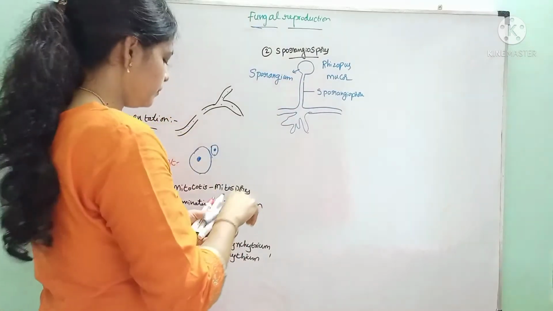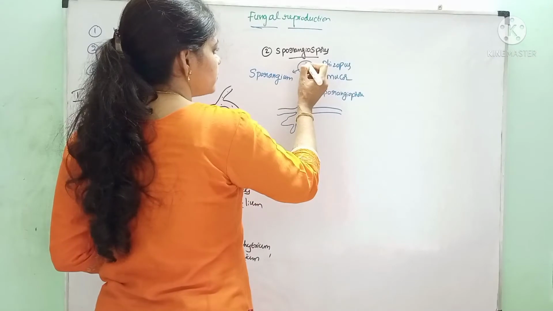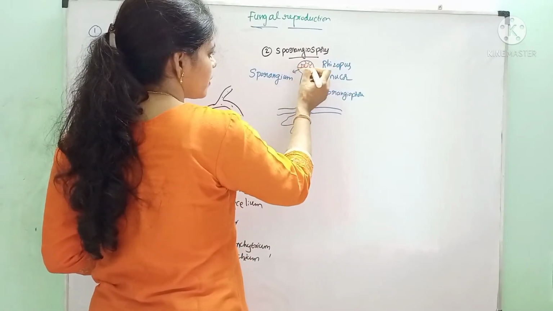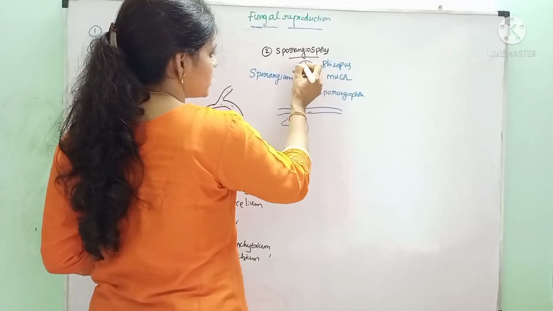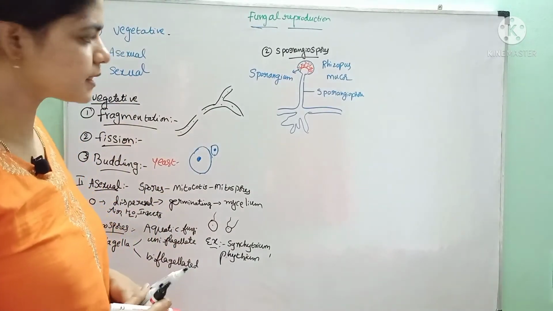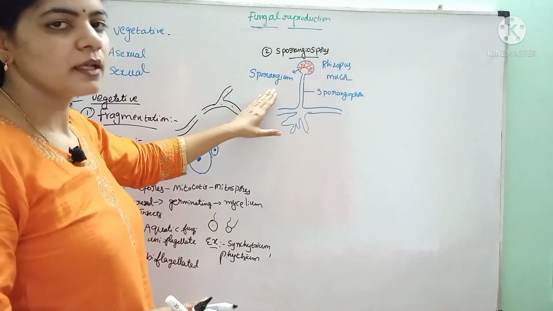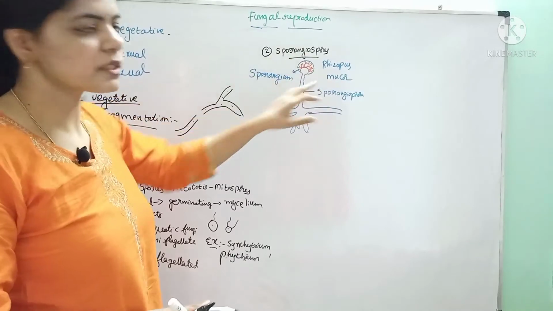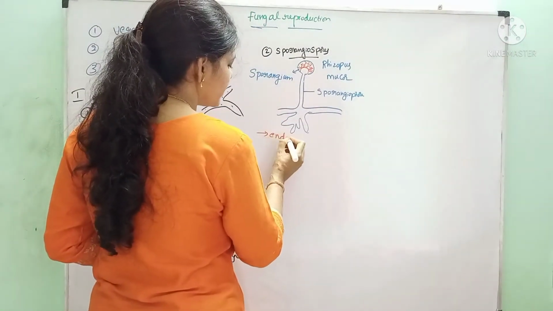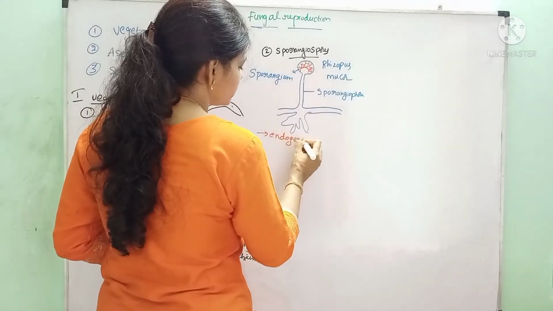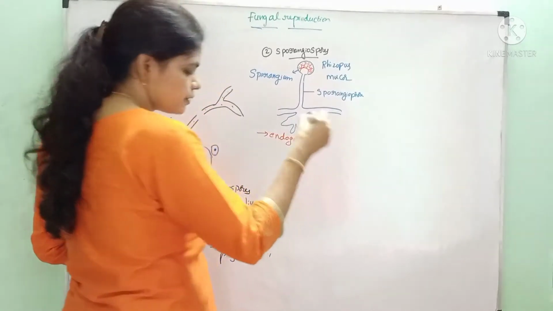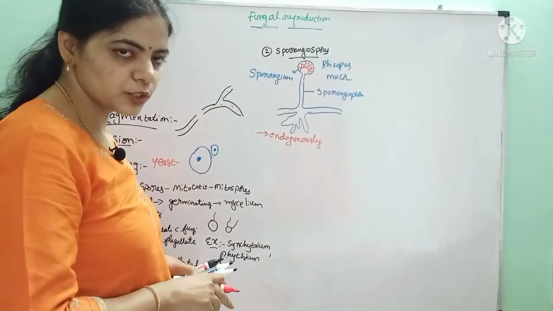Sporangiospores develop inside the sporangium, hence they are called sporangiospores. They are endogenously produced. Endo means inside, so endogenously produced means they are produced inside the sporangium.